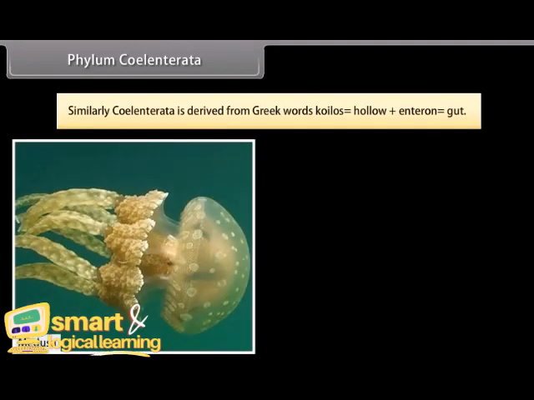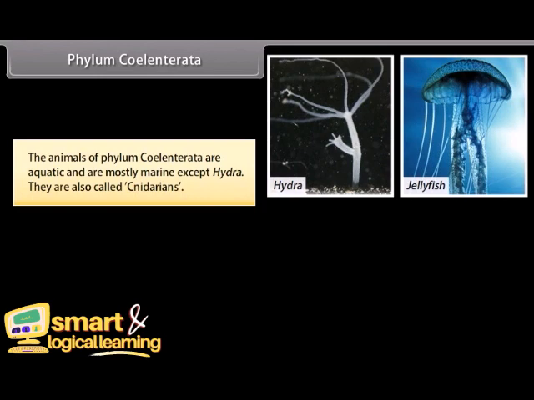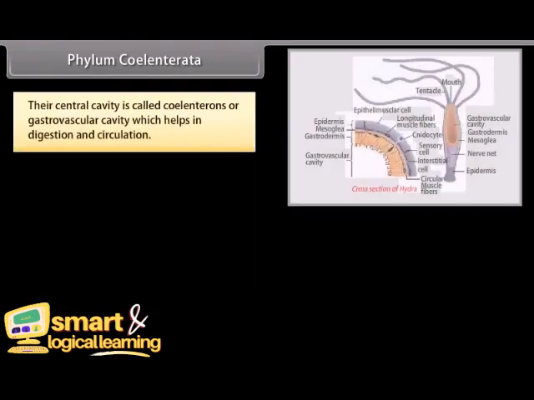Phylum Coelenterata. Similarly, Coelenterata is derived from the Greek words koilos, hollow, plus enteron, gut. The animals of phylum Coelenterata are aquatic and are mostly marine except Hydra. They are also called cnidarians. They are multicellular, diploblastic, and radially symmetrical animals. Their central cavity is called coelenteron or gastrovascular cavity, which helps in digestion and circulation.